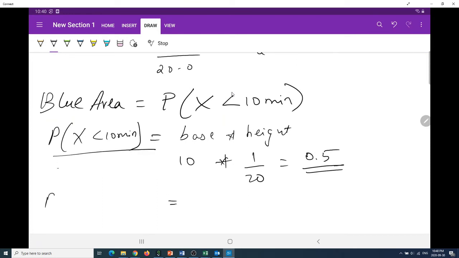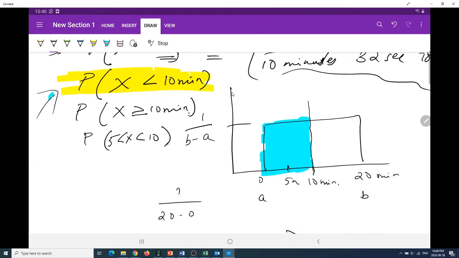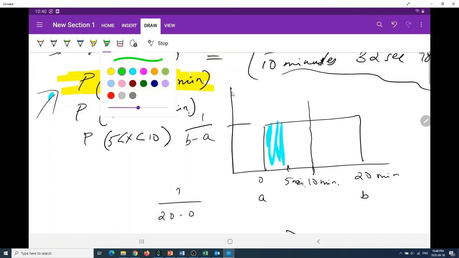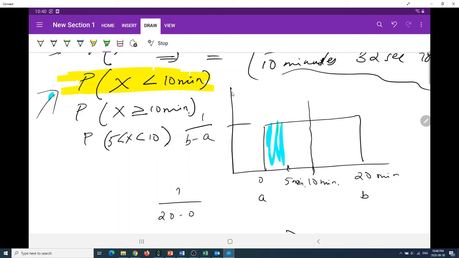Let's try and find the probability that someone waits less than 5 minutes. This can be thought of as base into height again. The probability that someone waits less than 5 minutes is just this green area over here.